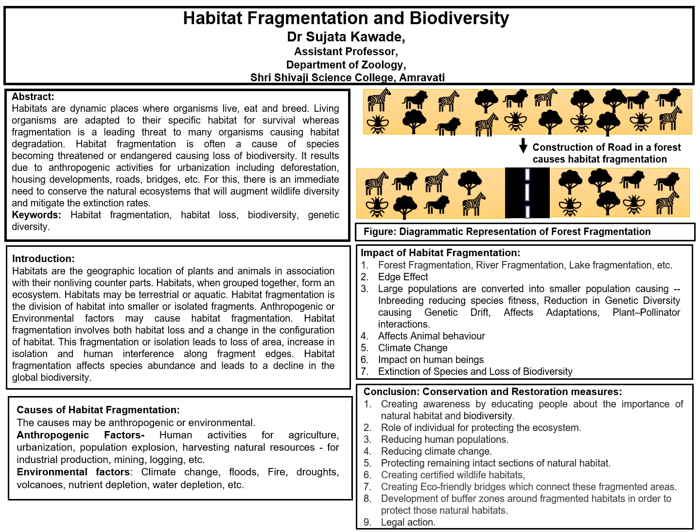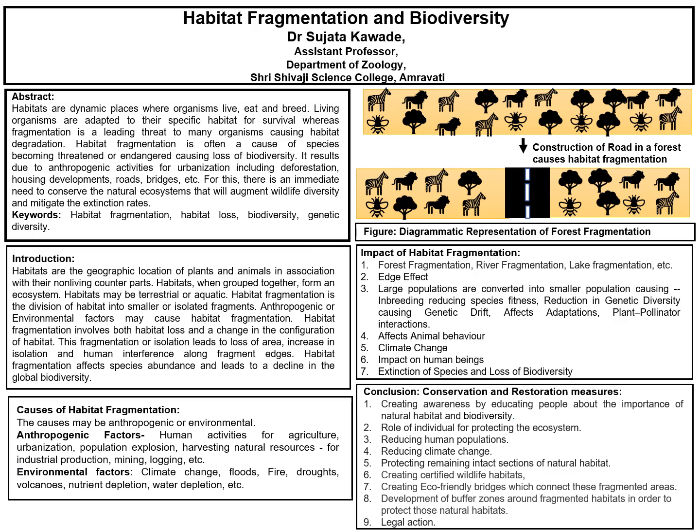Now, habitat fragmentation and climate change go hand in hand. That is, habitat fragmentation might cause climate change. Also, climate change can result in habitat fragmentation. All these factors will ultimately affect the human beings. So, it can be said that habitat fragmentation is one of the reasons for the extinction of the species and the loss of biodiversity. Finally, the conclusion.